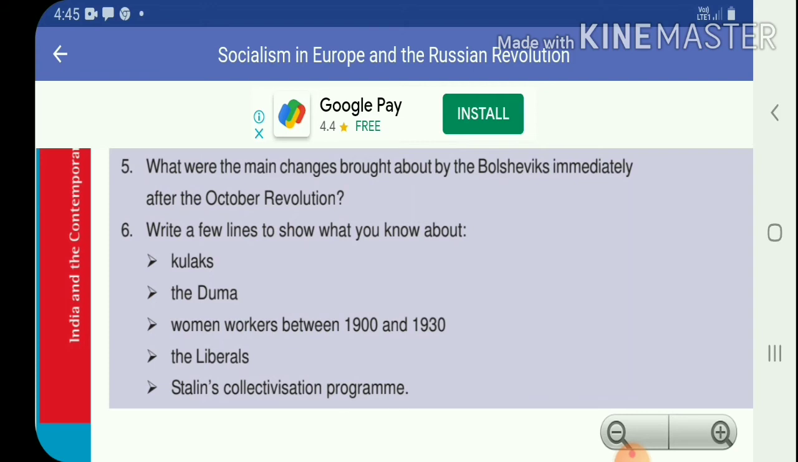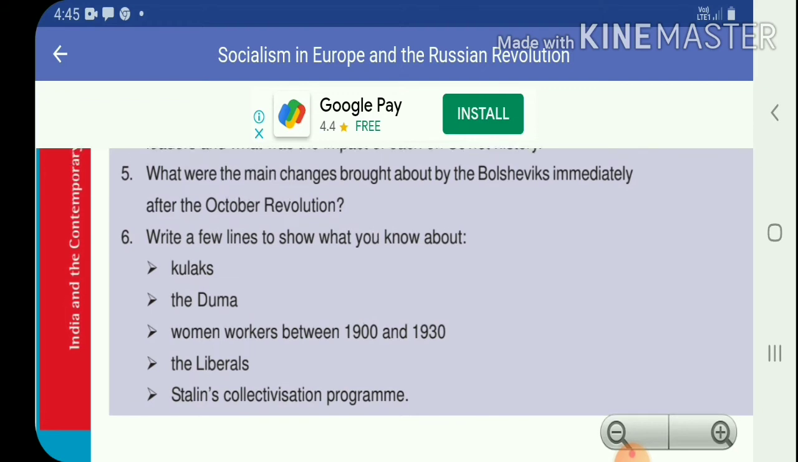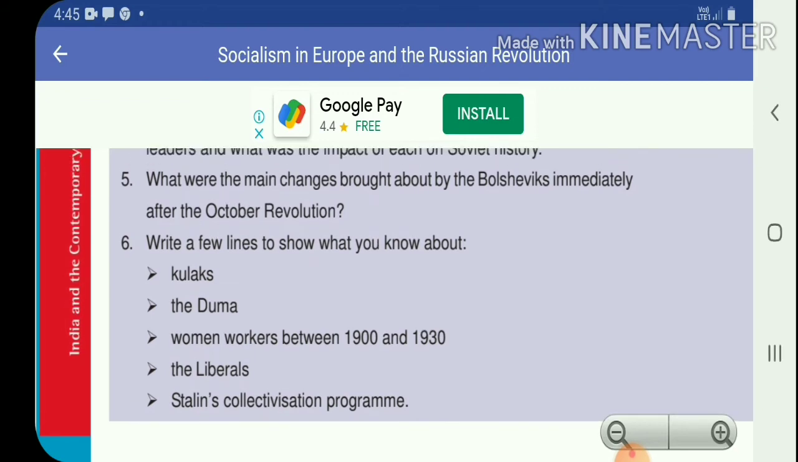Many young artists and writers continued to support the party as it stood for socialism. And tenth point, many experiments were done in arts and architecture, but many were unhappy because of censorship. Now the fourth question is completed. We will watch the fifth question. What were the main changes brought about by the Bolsheviks?